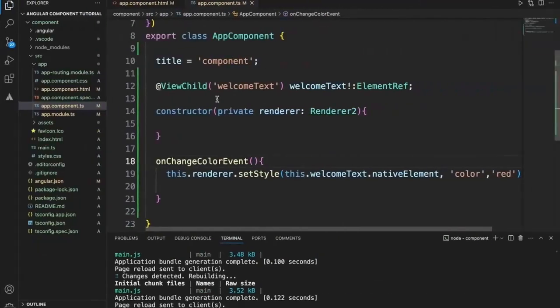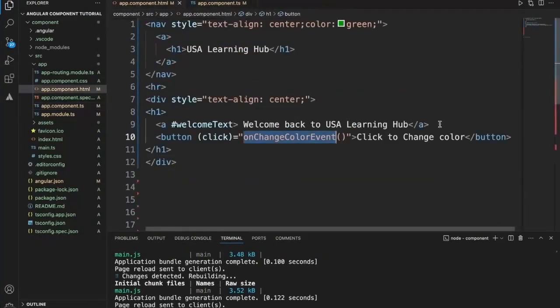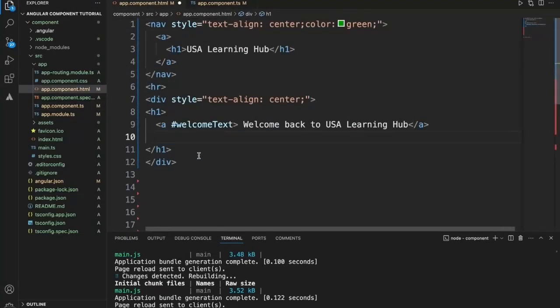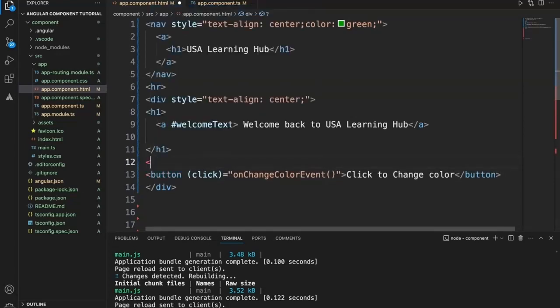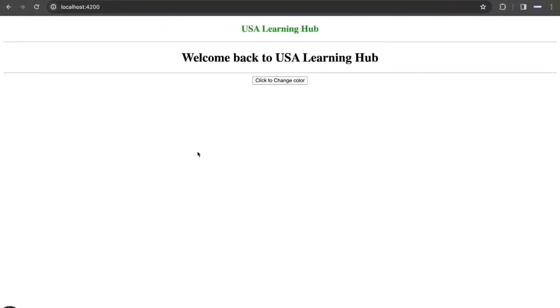Right now if you see this is plain. Let me just push this button to the bottom, and let me add just the HR tag to be clear. Now when I click this one, the color of the text is going to change.